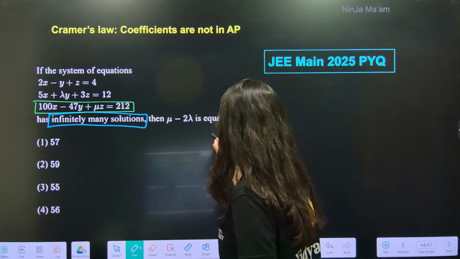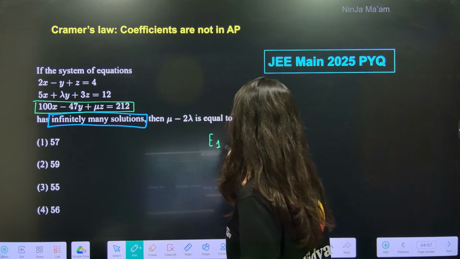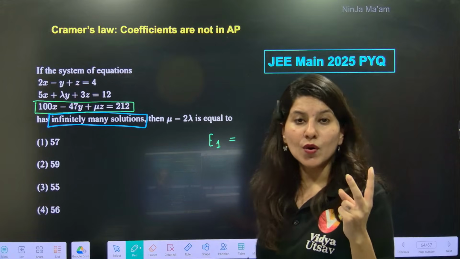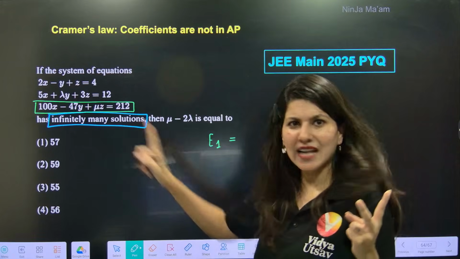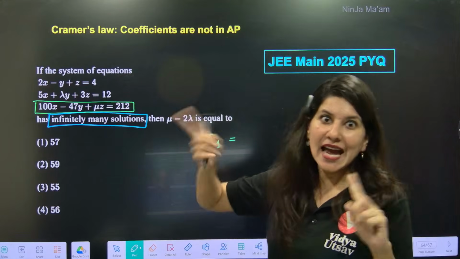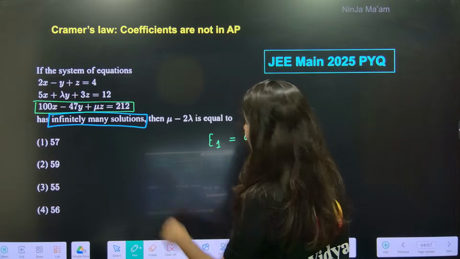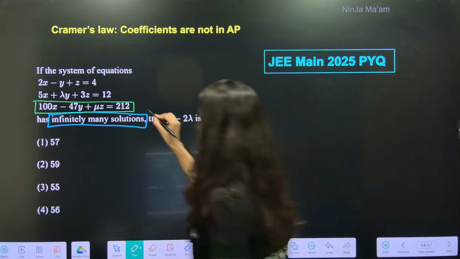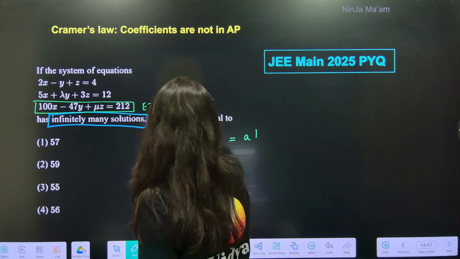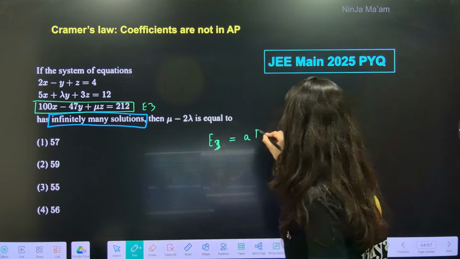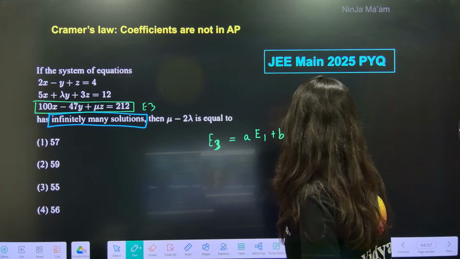Equation 1 will be equals to, pick 2 variables which are not there. Lambda and mu I can't pick. A and B I can pick. So E3 is equals to A times E1 plus B times E2.